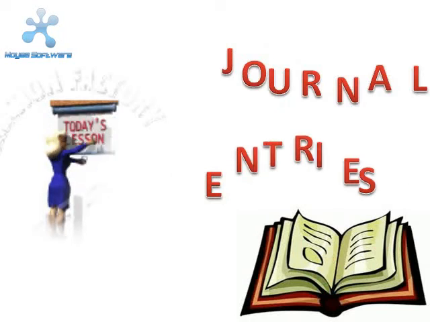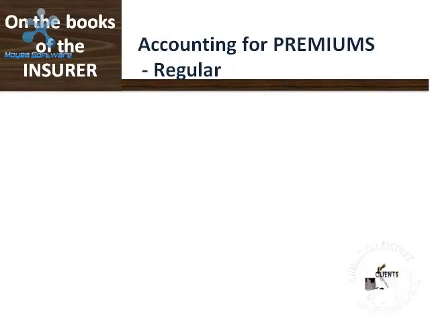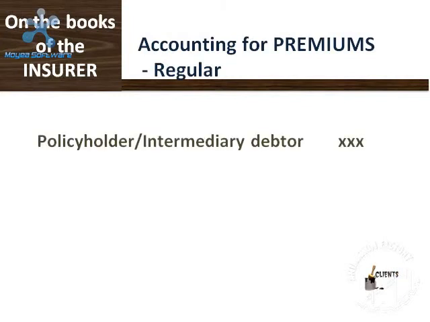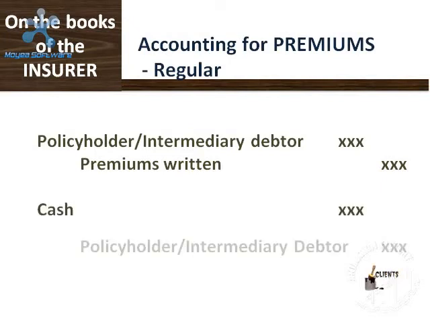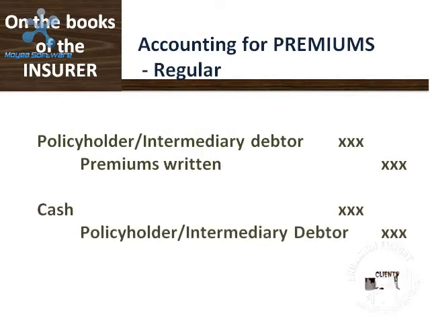Let us now take a look at its journal entries. On the books of the insurer, in accounting for regular premiums. To recognize a renewal premium on a regular premium policy in which the premium falls due, we debit policyholder or intermediary debtor and credit premiums written. When the premium is actually received, the following entries will be made: debit cash and credit policyholder or intermediary debtor.